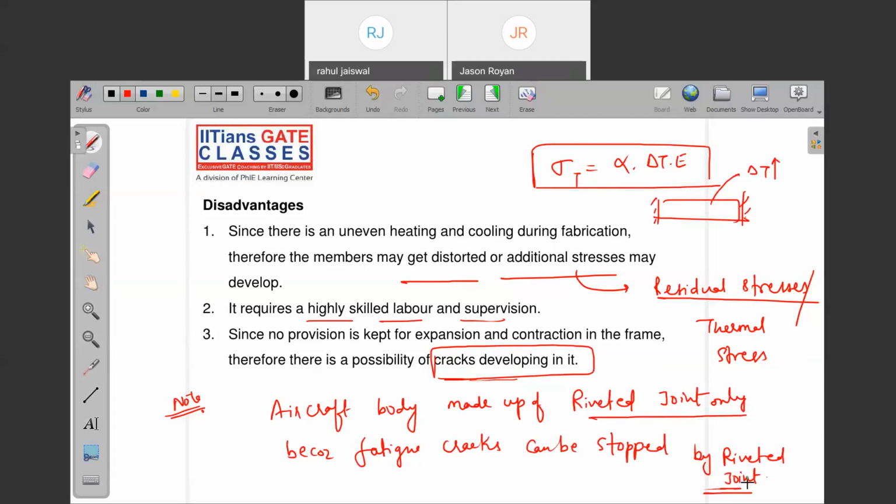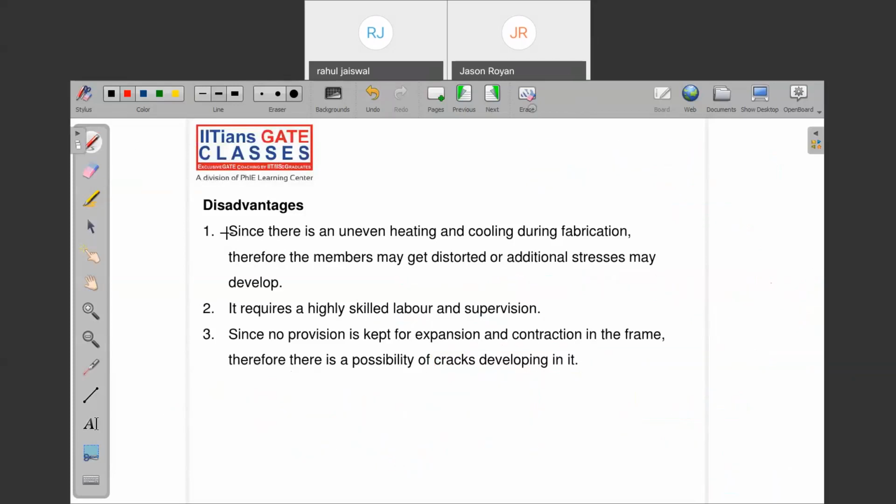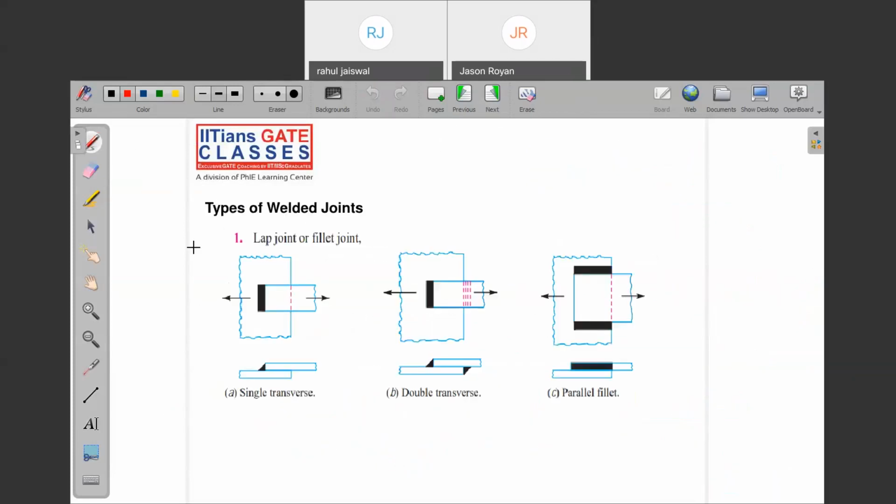Is it clear? If somebody asks which type of joint we use in the aircraft body, the answer should be only and only riveted joint, even nowadays. Now, is it over? Now, note down types of welded joint.